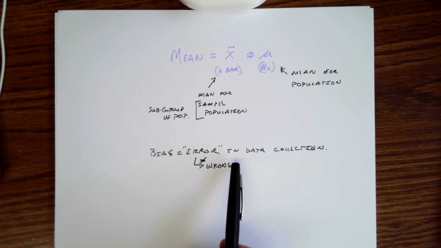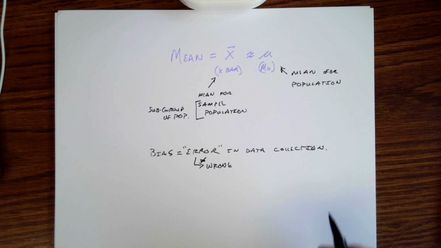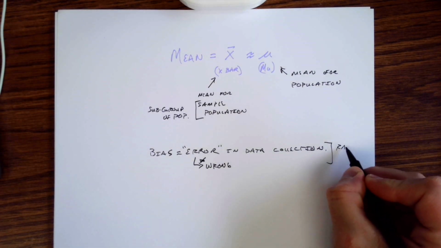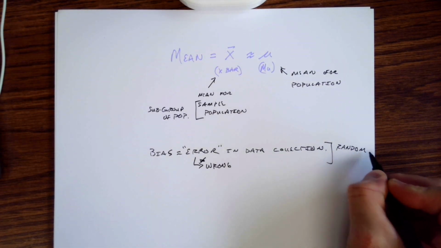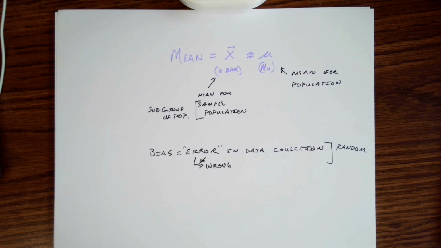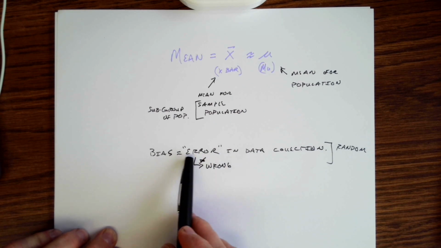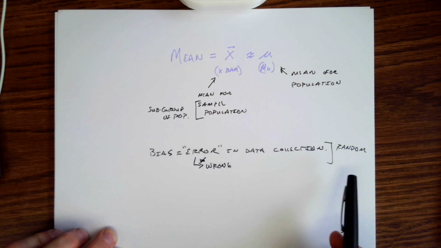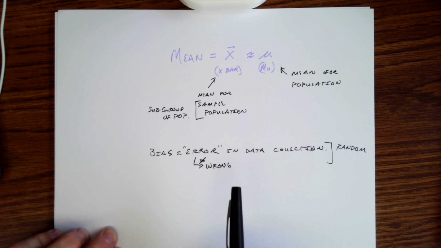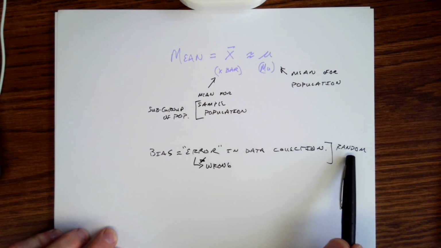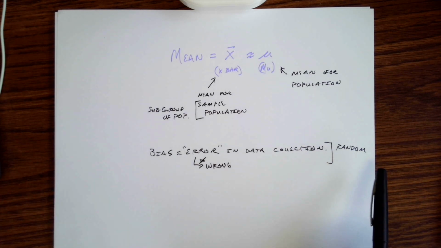But if you are just doing your data collection as randomly as possible, and that's the idea here, is we want this data collection to be random, then as long as it is as random as we can possibly get it, then that's as good as we can do. It doesn't mean that the data doesn't have some type of error or some type of bias in it. It just simply means that we are trying to minimize that bias as much as we can by randomizing our data collection as best we can. And there are lots of ways that we can randomize our data collection.